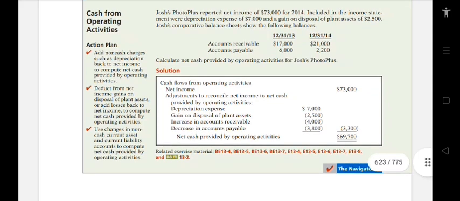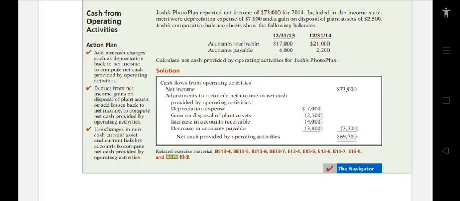So let's solve this. John Puroplast reported net income of $73,000 for 2014. Included in the income statement were depreciation expense of $7,000 and a gain on disposal of plant assets of $2,500. The comparative balance sheet shows the following balances.